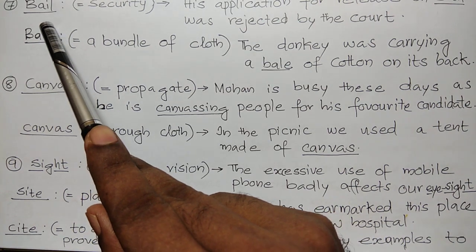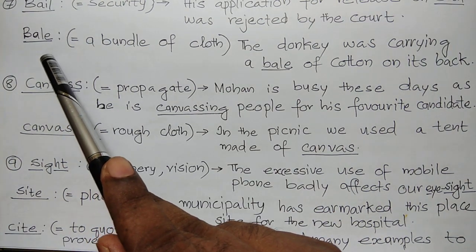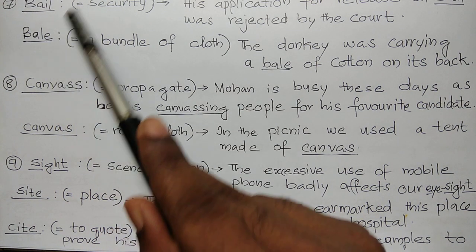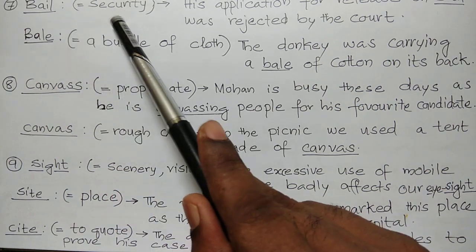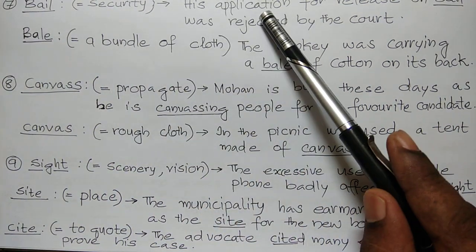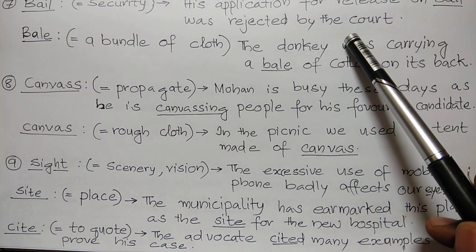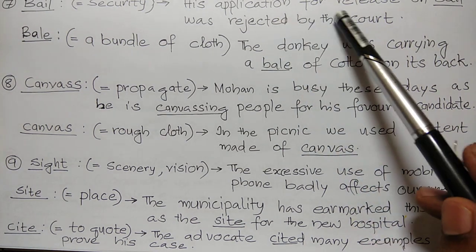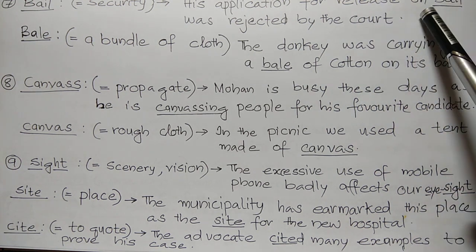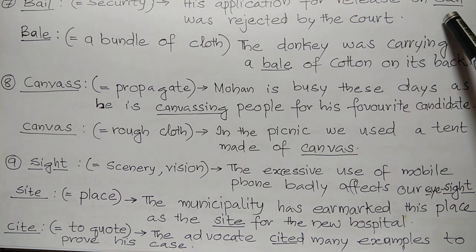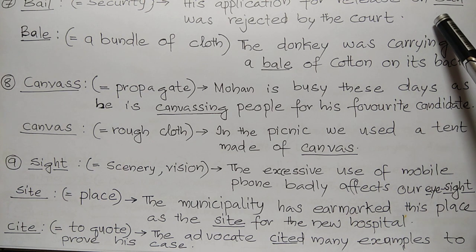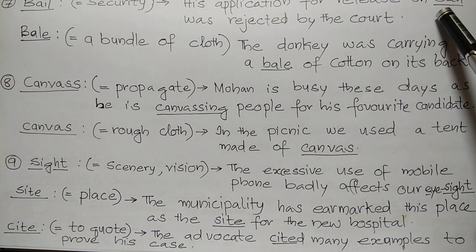Seventh one, B-A-I-L, bail, and B-A-L-E, bale. First one means security. His application for release on bail was rejected by the court. That means his application for release on security. That may be money or any personal bail.